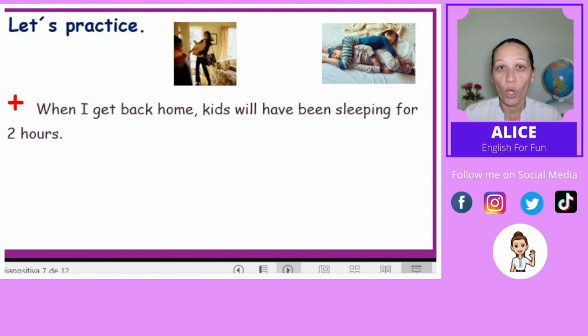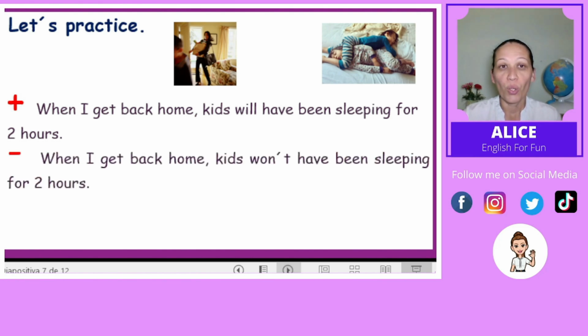When I get back home, kids will have been sleeping for 2 hours. Let's make a negative sentence. When I get back home, kids won't have been sleeping for 2 hours.